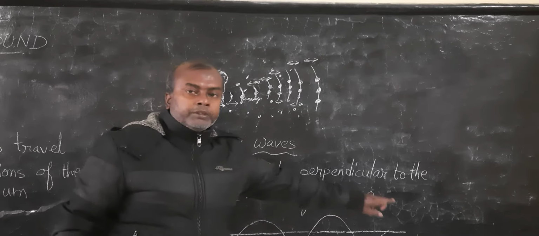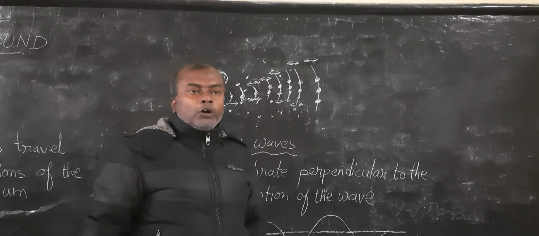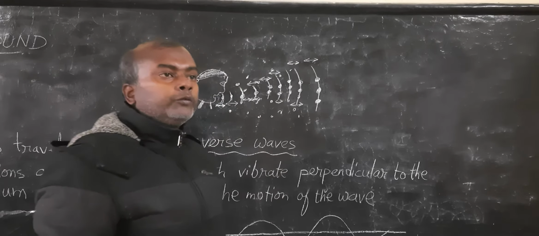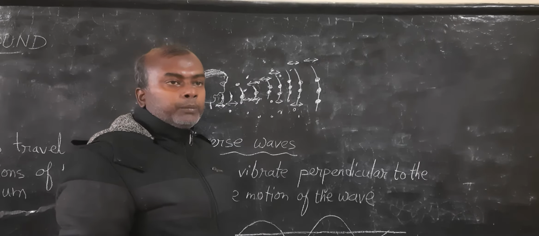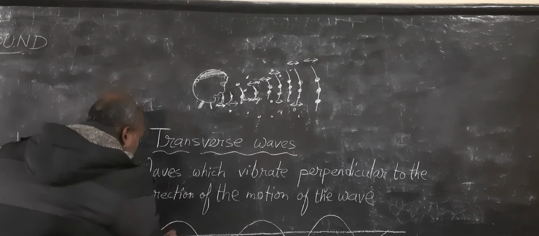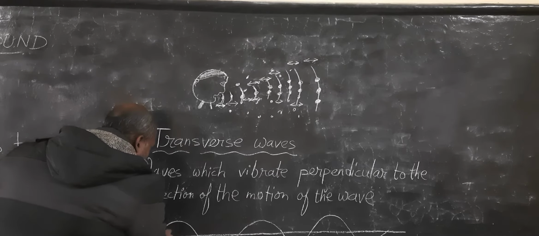This straight line represents the original position of the particles. Say the molecules were like this.